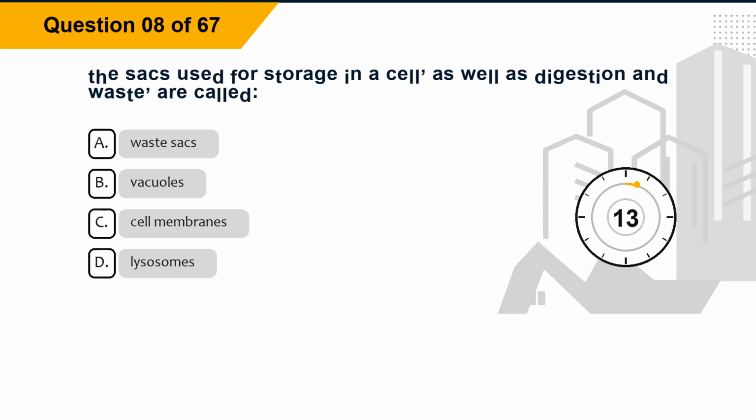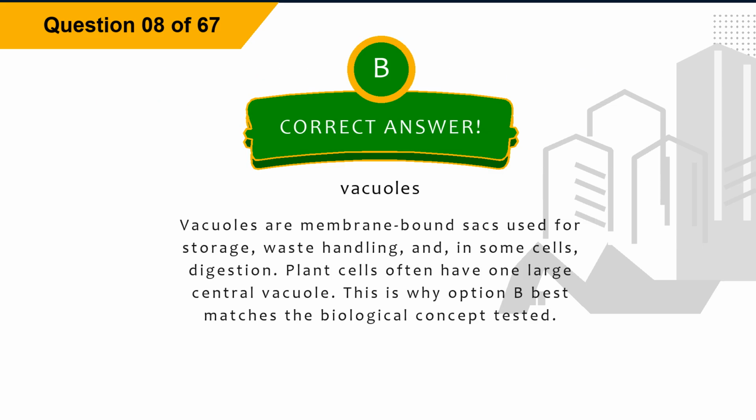Question 8. The sacs used for storage in a cell, as well as digestion and waste, are called option A, waste sacs. Option B, vacuoles. Option C, cell membranes. Option D, lysosomes. The correct answer is option B, vacuoles.